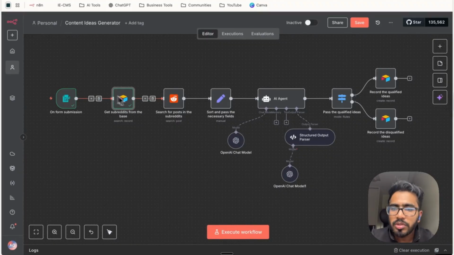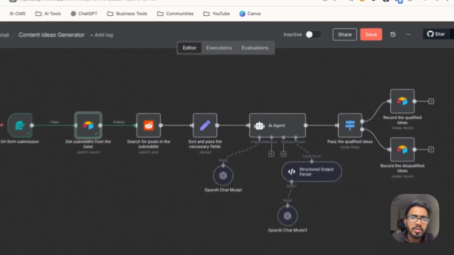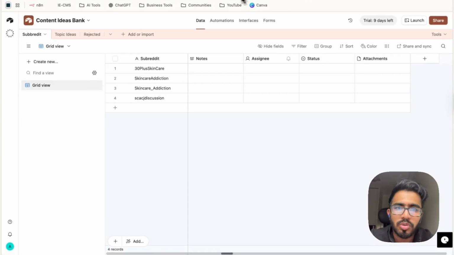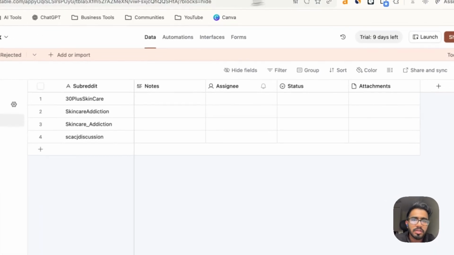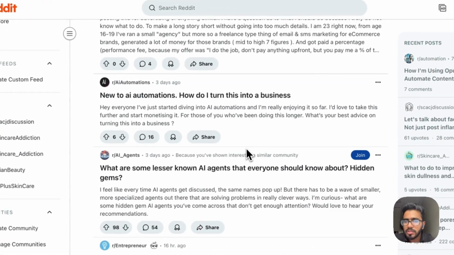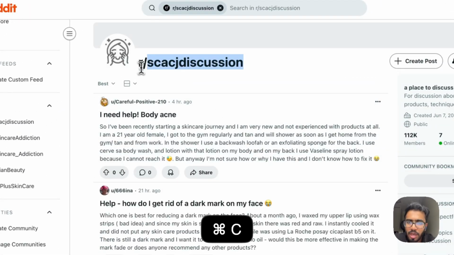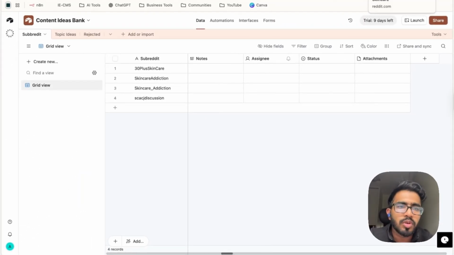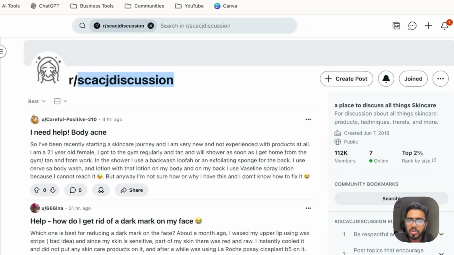So before you actually work with this table node, you also have to configure this subreddit tab. So for this purpose, just go to Reddit. All right, you can see all the subreddits that I'm a part of. Click on these subreddits one by one, exclude the r and slash, and then add it here. You have to do this for each subreddit you want to scrape.